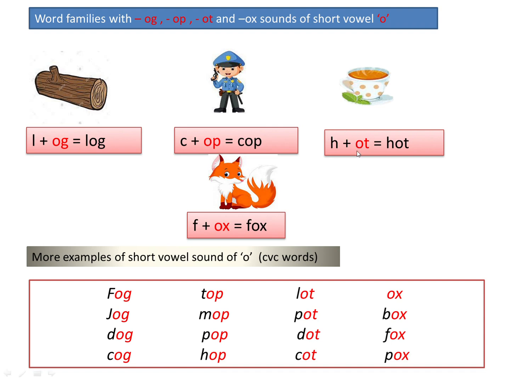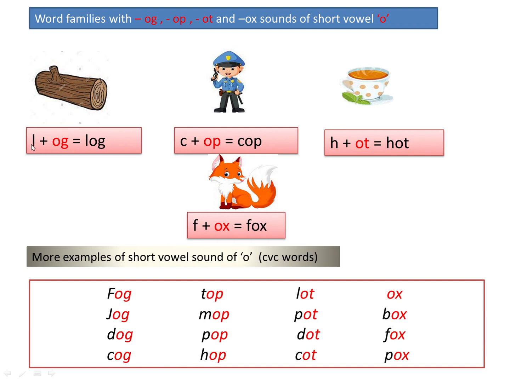Here O sounds O, T sounds T, ot. Here O sounds O, X sounds X, ox. So yes, these are the word families of O: og, op, ot, ox.